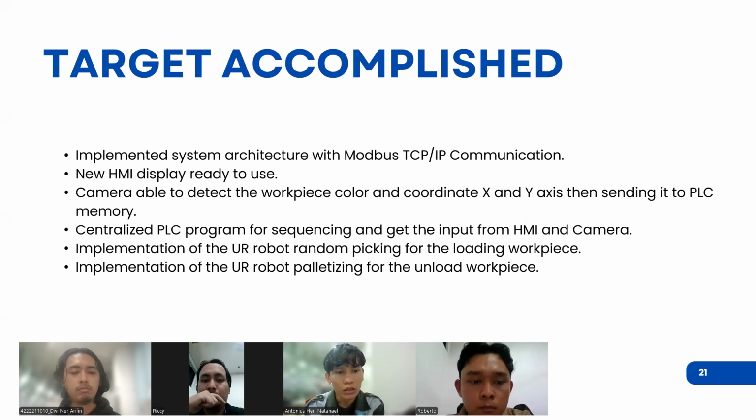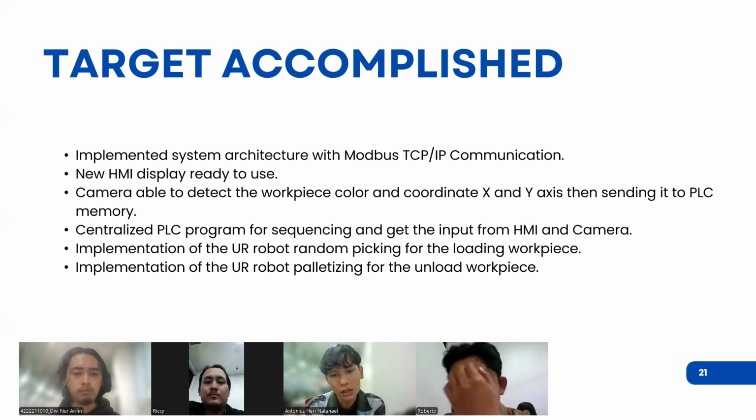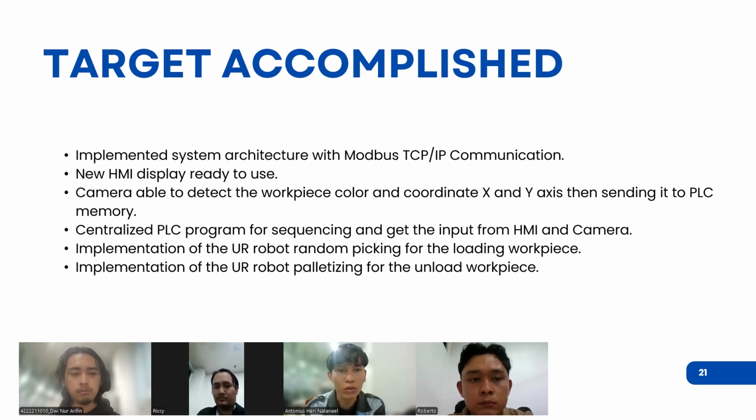Then a centralized PLC program for sequencing that takes input from the HMI and camera. Then the implementation of the UR robot random picking for loading the workpiece. And last, the implementation of the UR robot placing for unloading the workpiece.